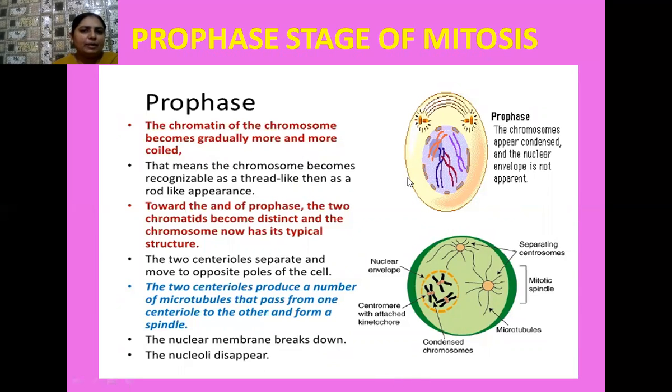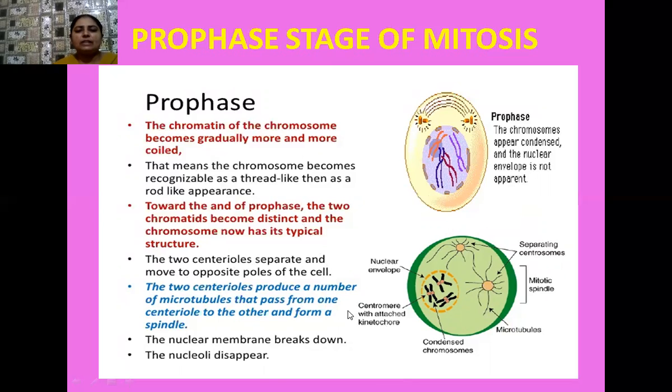Okay, students, here I have written some content regarding prophase. The chromatin of the chromosome becomes gradually more and more coiled. That means the chromosome becomes recognizable as a thread-like structure and then as a rod-like appearance. Toward the end of the prophase stage, the two chromatids begin to become distinct from each other, and the chromosome now has its typical structure. See in the diagram, the chromosome has its typical structure. The two centrioles also separate and move towards the opposite poles.